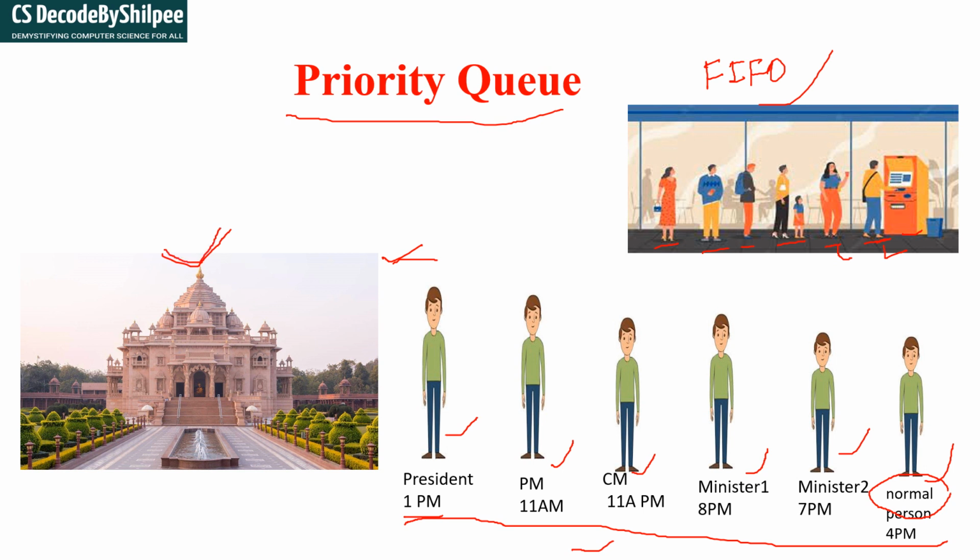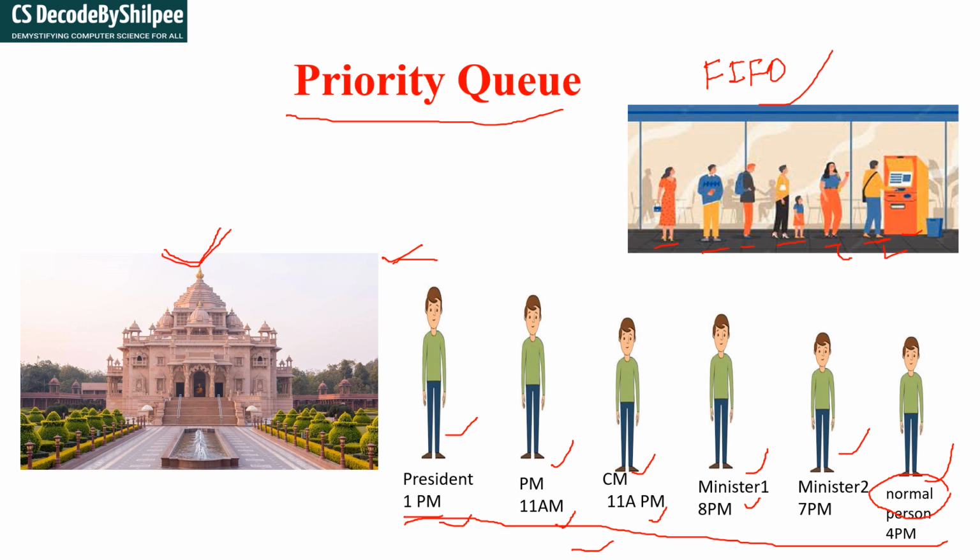So the president, prime minister, chief minister, minister 1, minister 2, and a normal person are there. The president came by 1 p.m., the prime minister came by 11 a.m., and the CM also came by 11 a.m., right? Minister 1 came by 8 p.m., minister 2 came by 7 p.m., and the normal person was in line since 4 p.m.